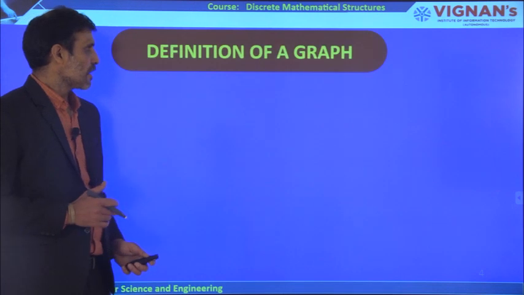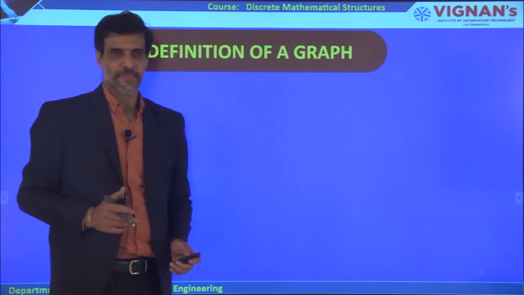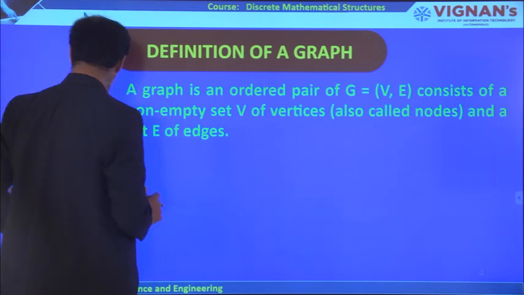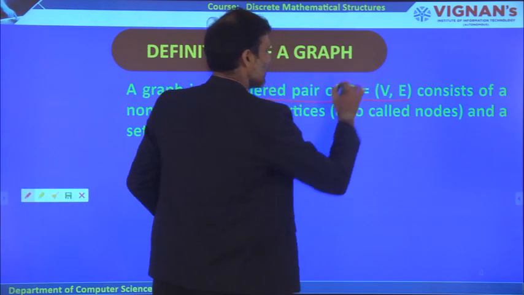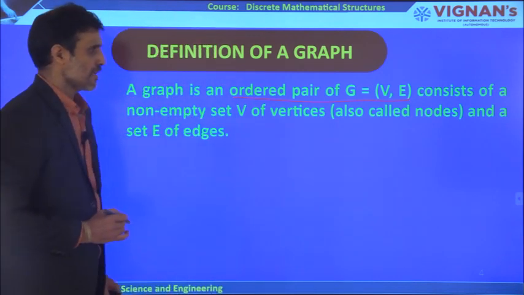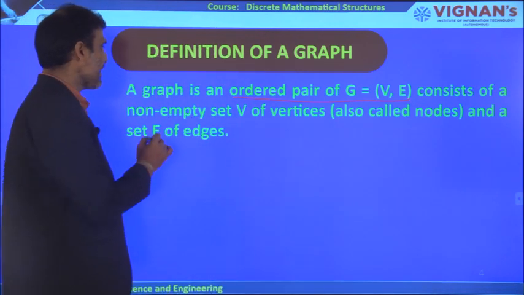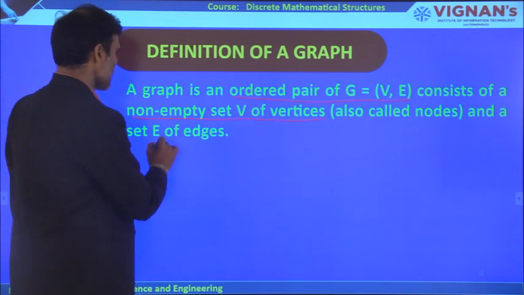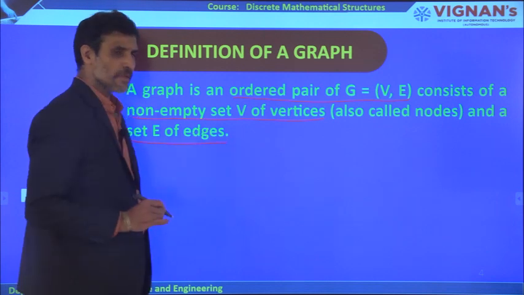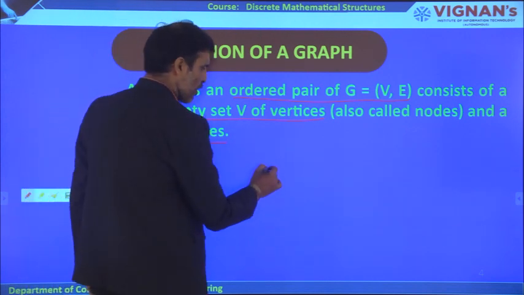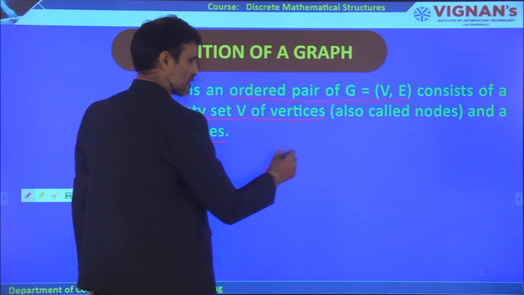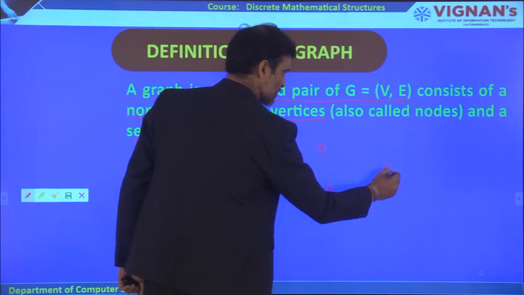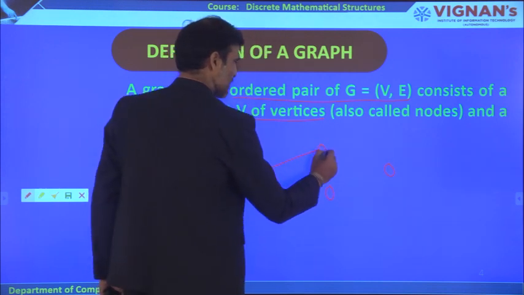Now coming to the definition of a graph. What is the definition of a graph? Basically, a graph is defined as an ordered pair G equal to (V, E), where V is a non-empty set of vertices, and E is the set of edges. So suppose I draw a diagram like this: this is the source and this is the destination. Suppose I am taking it like this.